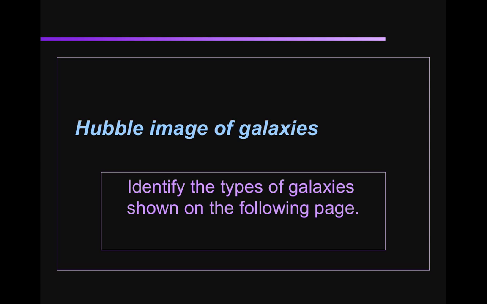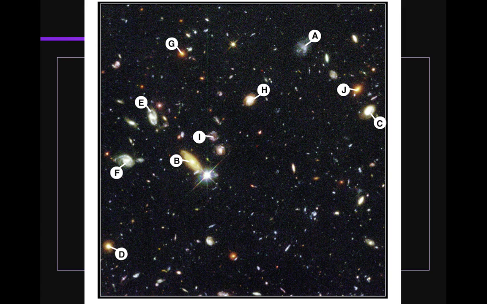Okay, in this next activity, you're going to be on that same page, activity number 2, part 2. You're going to try to identify the galaxies shown on this page. This is the Hubble Deep Field Image. It was taken by the Hubble Space Telescope December 1995.